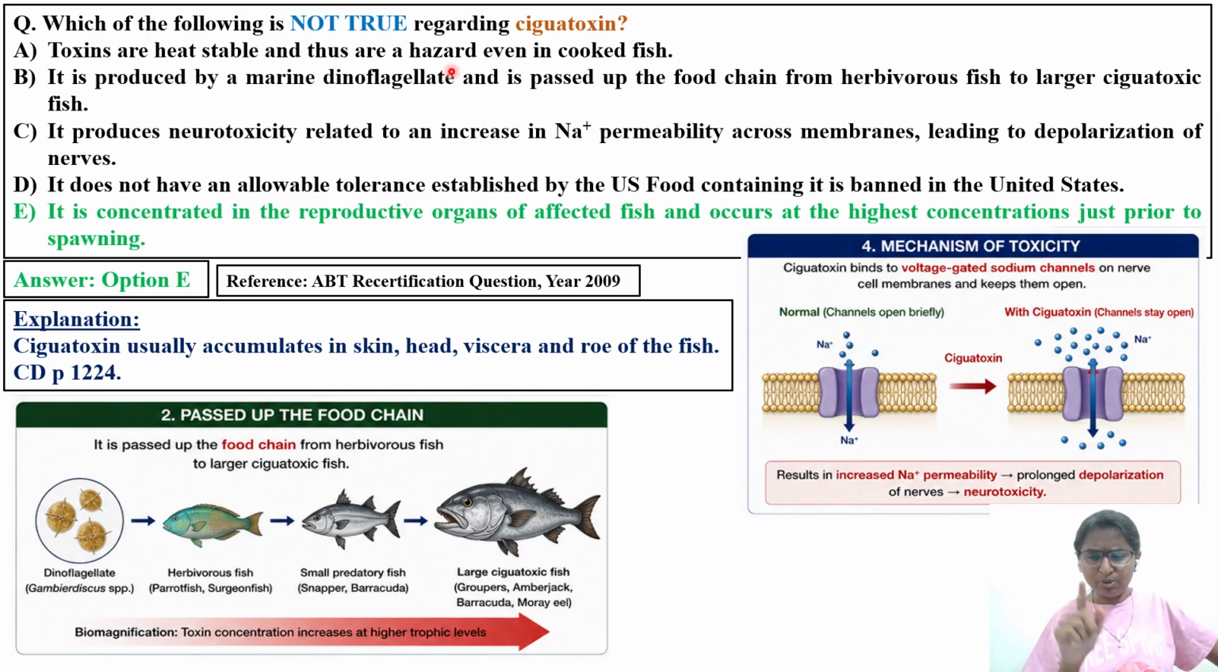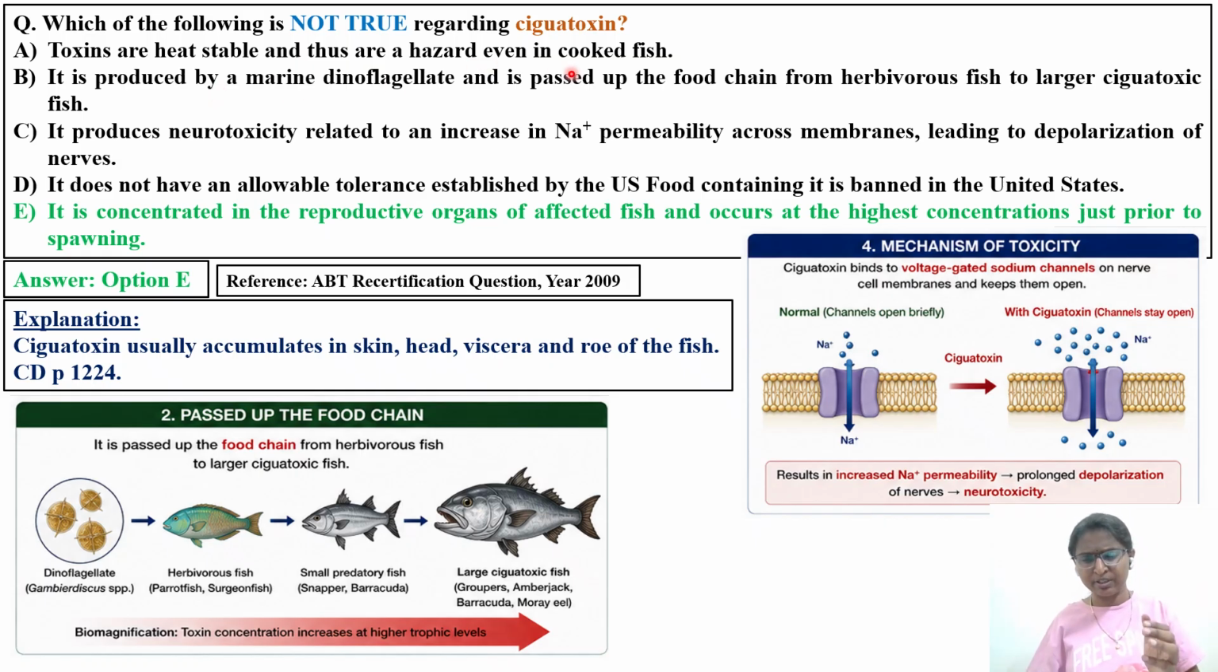Why are they heat stable? That also you have to understand. During evolution, every species is trying to survive, trying to evolve, so they know how to overcome heat-resistant conditions also. They develop certain mechanisms biologically, and that is the reason that even when you are heating this type of fish, there are certain toxins that do not degrade. So toxins are heat stable and thus are a hazard even in cooked fish.